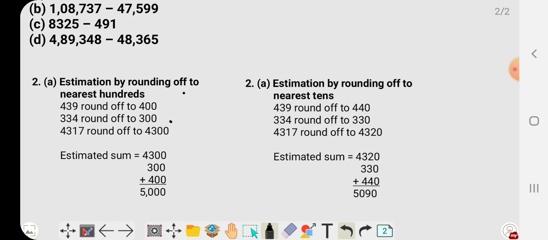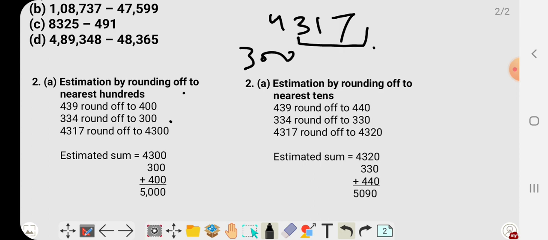Then 4317. Okay, so we have to round off to the nearest 100, so focus only on 317. Is it near to 300 or 400? Yes, it is near to 300. So we will take 4300 as the estimation, and we have to add all these numbers. We will get 5000.